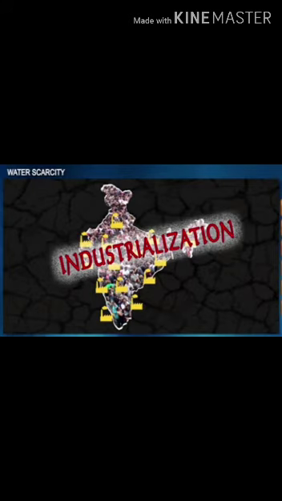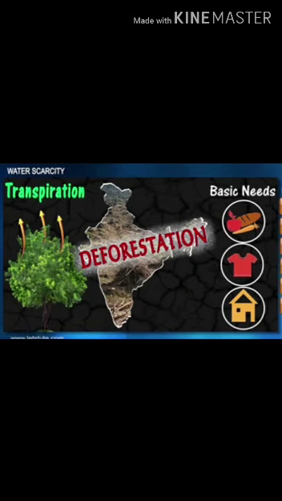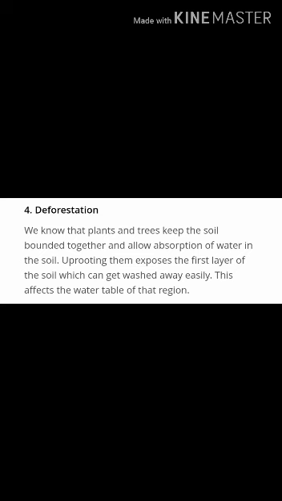Next is increasing industries. Every industry requires water in its production process. As the number of industries increases, more water is drawn from the ground. All of this results in the depletion of the water table. Deforestation. We know that plants and trees keep the soil bound together and allow absorption of water in the soil. Uprooting them exposes the first layer of the soil which can get washed away easily. This affects the water table of that region.